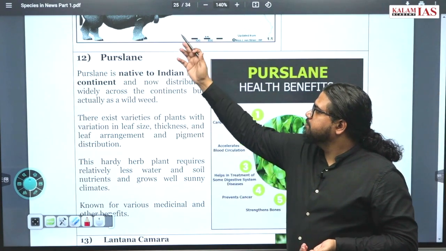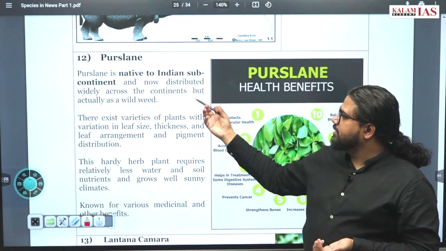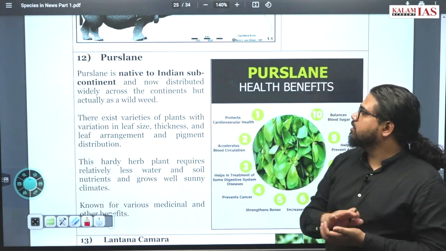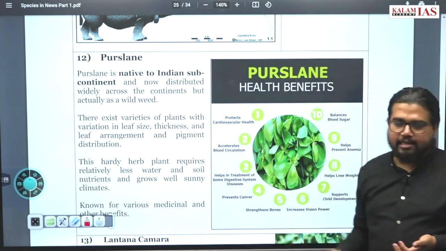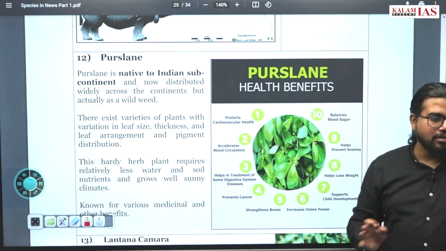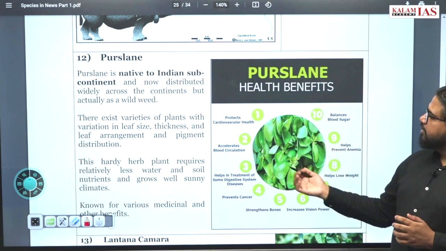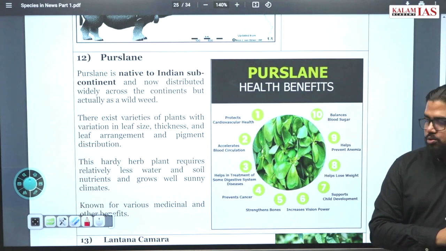Next is purslane. What is purslane? It is native to Indian subcontinent. It is distributed widely across continents, but actually a wild weed it is. Wild weed means it's kind of a plant species that acts like an invasive species, but this has so many medicinal and health benefits associated with it.